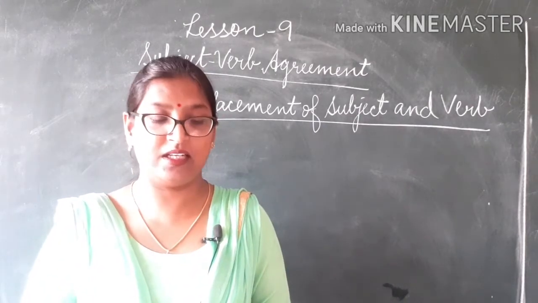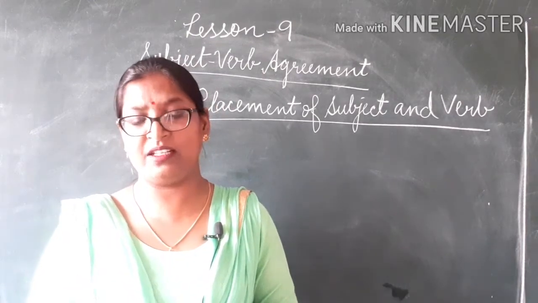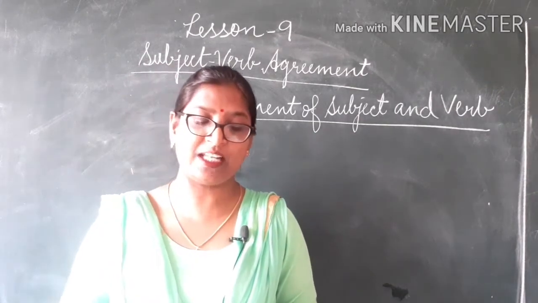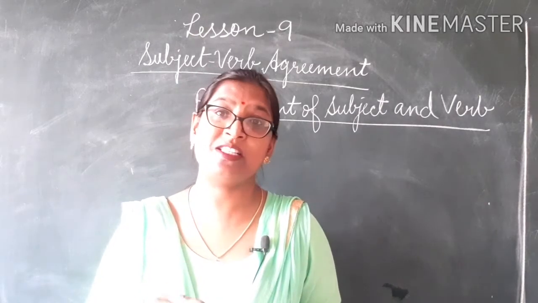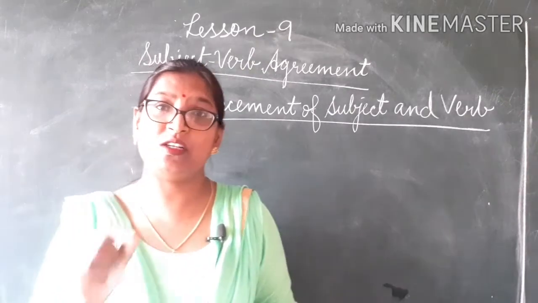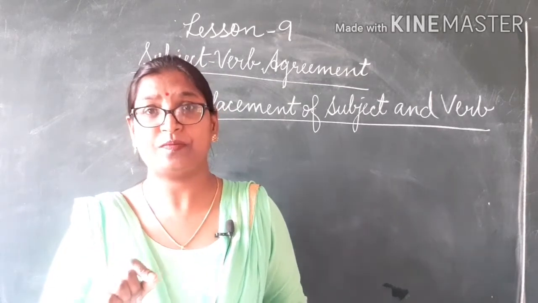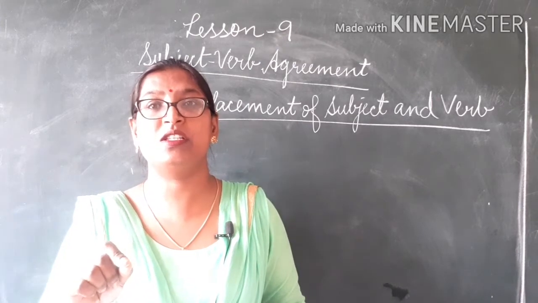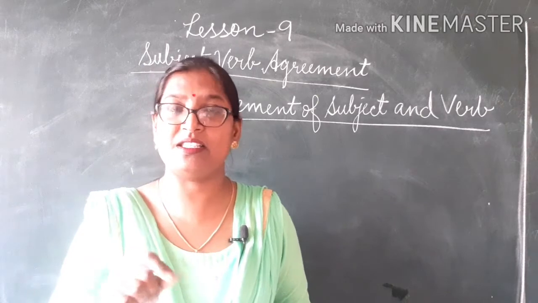And dear children, we studied that main verbs in the simple present tense take an s or es ending when the subject is in the third person singular. In the previous class, I explained what is number and what is person. Third person denotes the person spoken of or spoken about, and number means singular or plural.